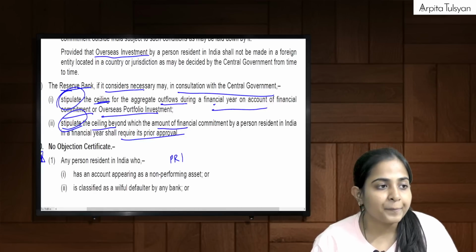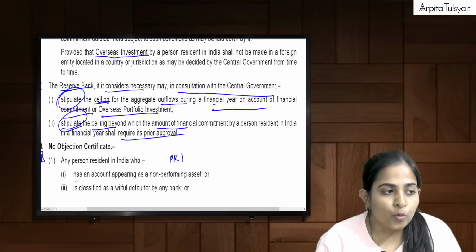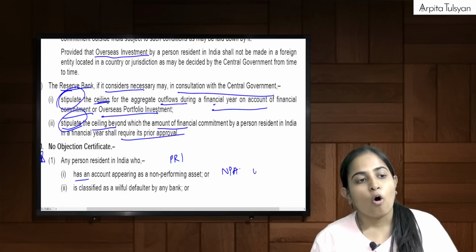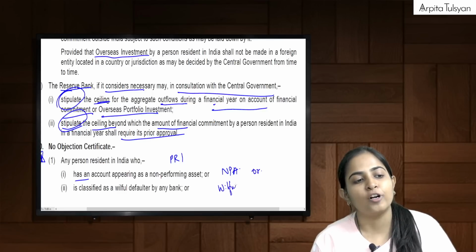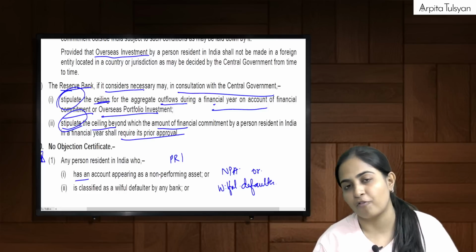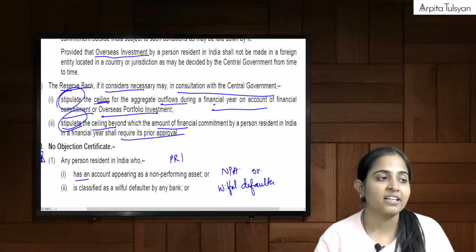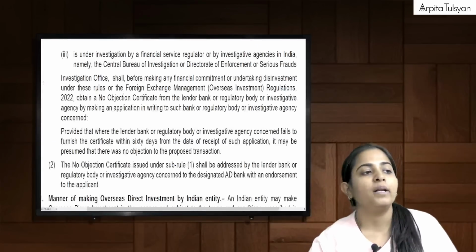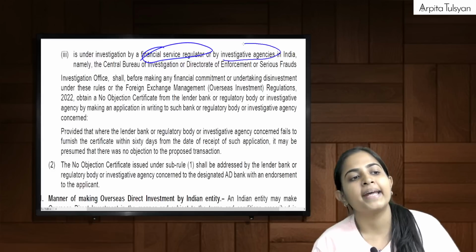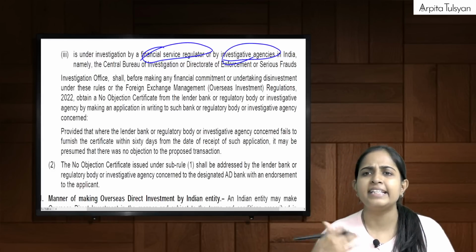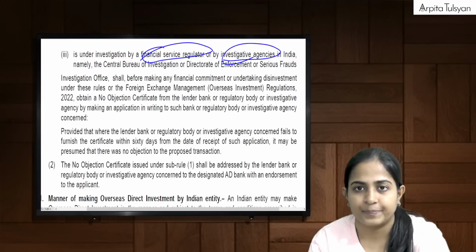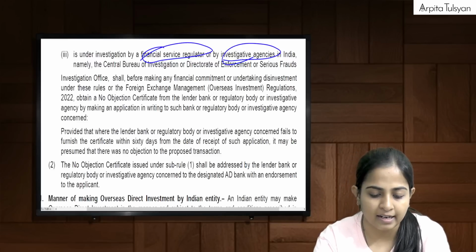Any PRI who has an account classified as NPA, non-performing asset, or who has been classified as a willful defaulter by the bank, or who is under investigation by any financial service regulator or by any investigative agencies in India like ED, CBI, etc. Can we just say that these people are defaulters?